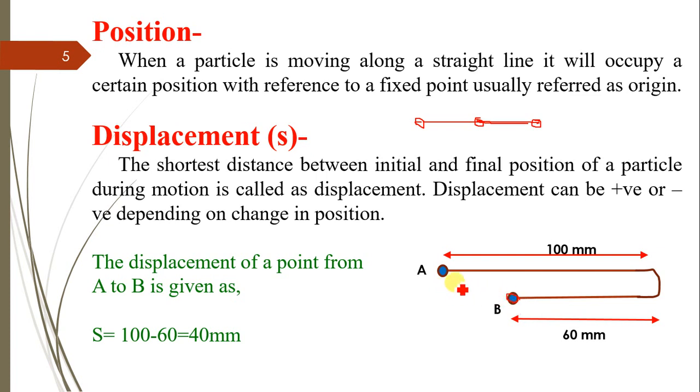In that case the displacement is the shortest distance between these two points, the difference between point A and point B. It is denoted by the symbol S and determined as 100 minus 60, which equals 40 mm. In the forward direction positive 100, then in the backward direction minus 60, so the displacement equals 40 mm.